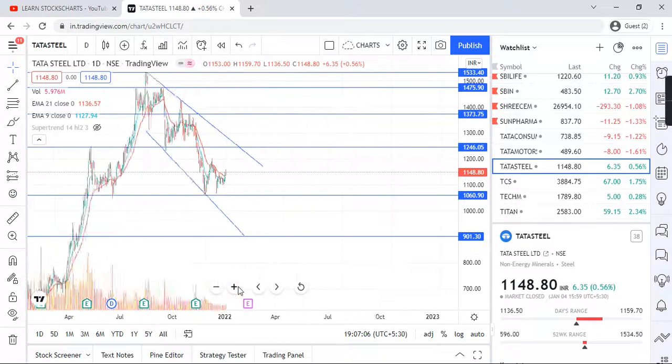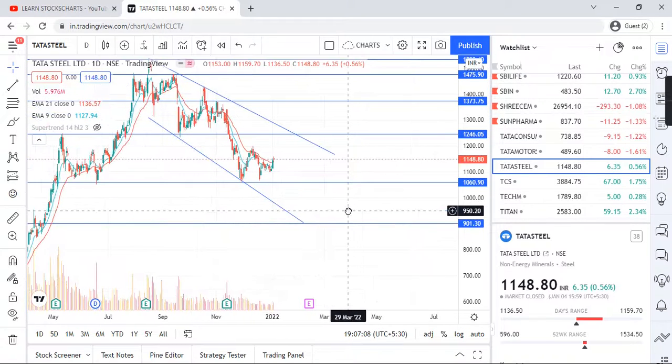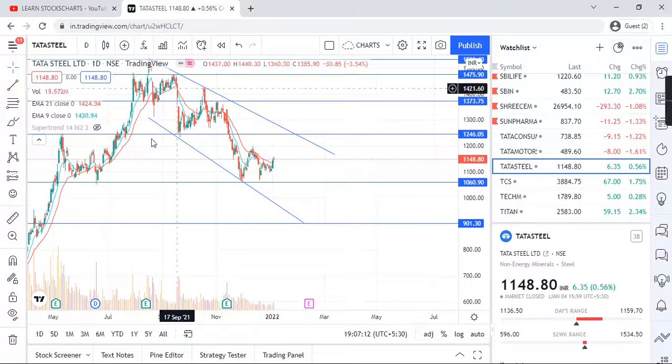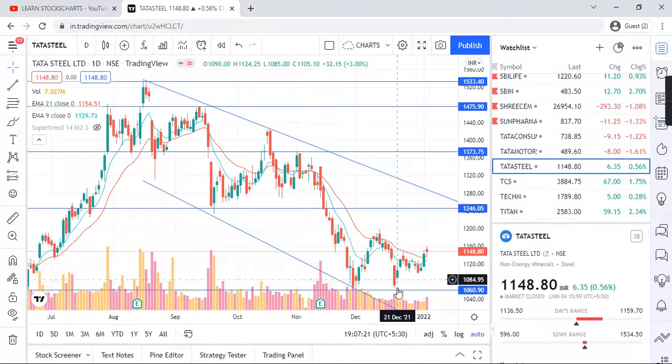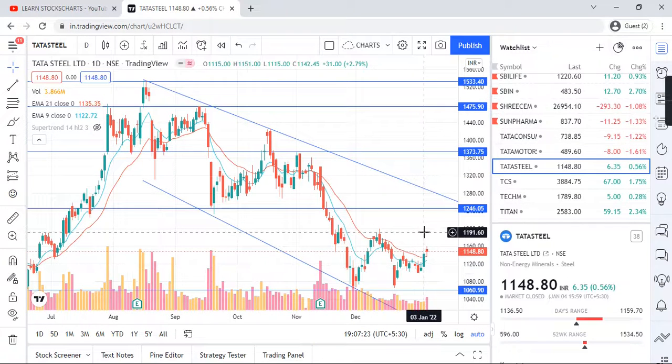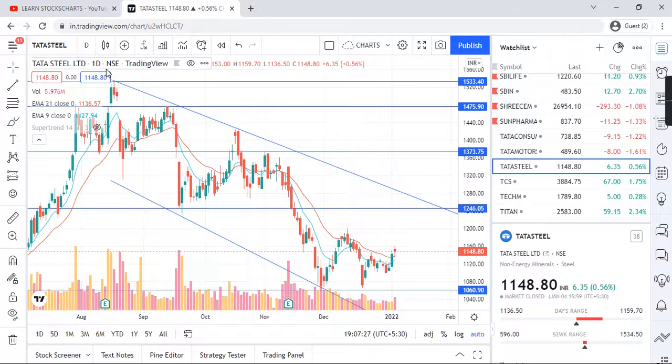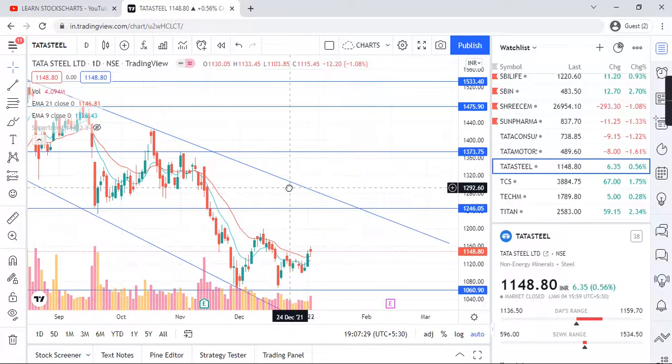So 2022 is the next dividend time. There is no pattern which I'm able to see right now, but I'm only able to see the price moves in between 1246 to 1060.